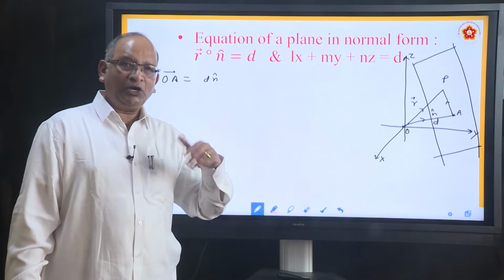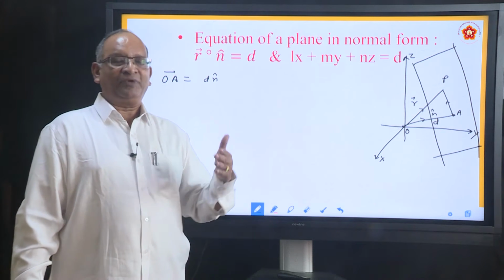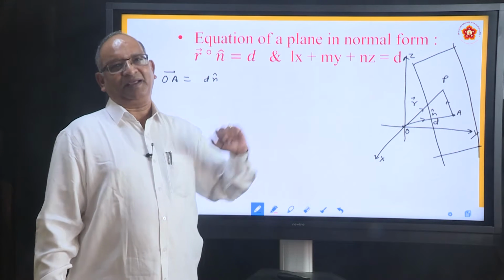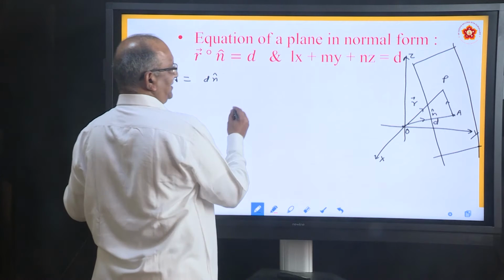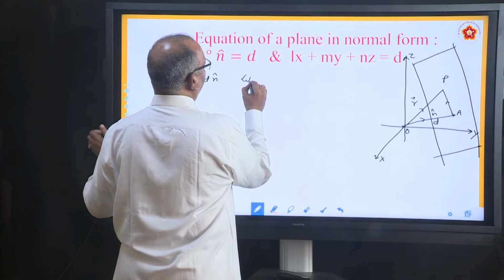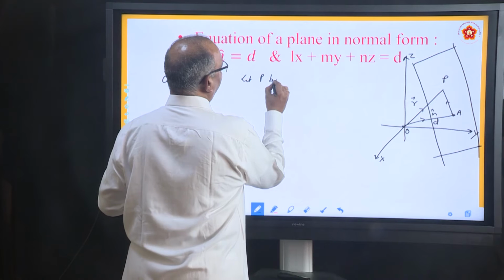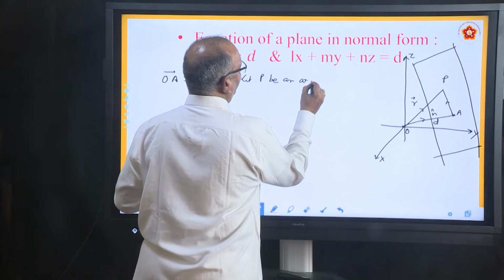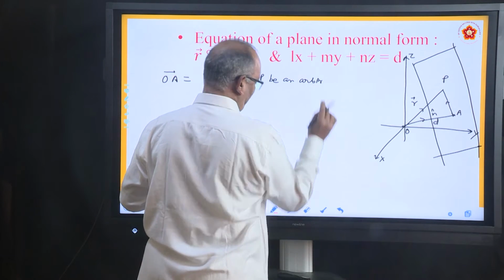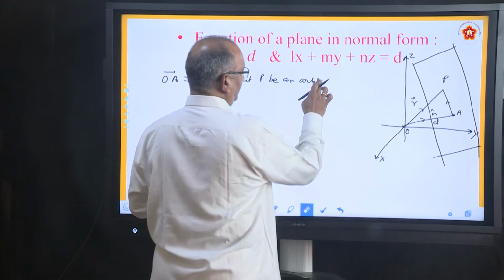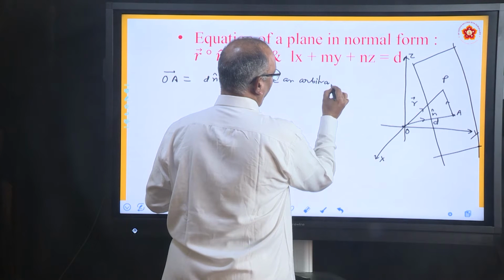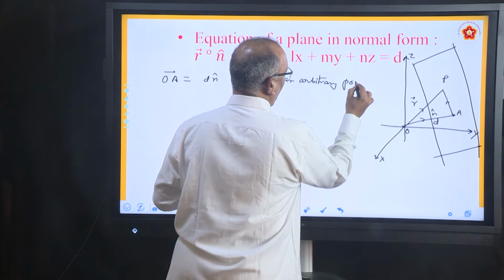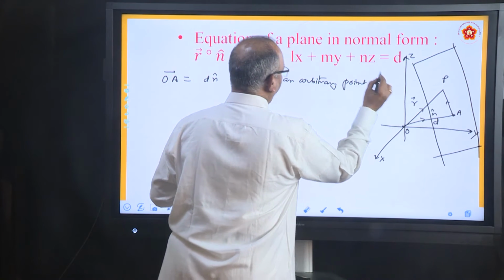And then in order to derive the equation, we are taking a point P on the plane and we join. So what is P here? Let P be an arbitrary point on the plane.